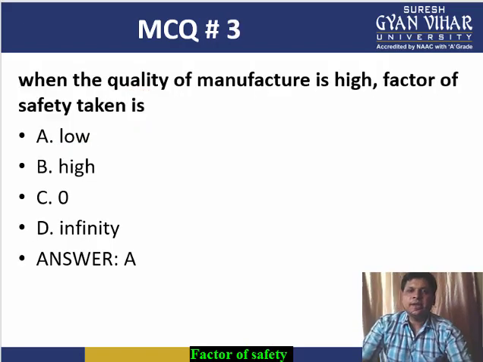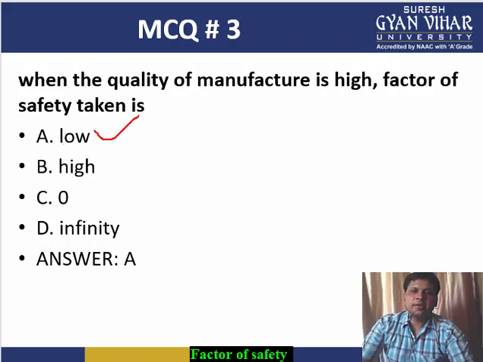Coming to the third MCQ: when the quality of manufacturing is high, the factor of safety taken is, as we have discussed, quality of manufacturing is inversely proportional to factor of safety. If the quality of manufacturing is high, the factor of safety taken will be low.